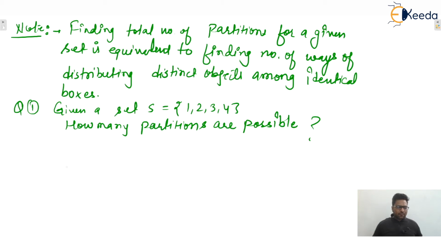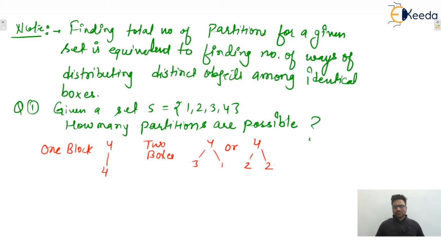So let us take one by one. Let's say one block, or one subset, is present in the partition. That means total elements are four, and these are distributed among one group or box, and that box contains all these four elements. Next possibility is two boxes. In two boxes, these can be divided as 3 and 1, and one more possibility is 2 and 2. Both boxes have either 3 and 1, or 2 comma 2, isn't it?